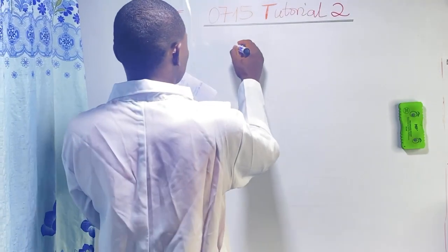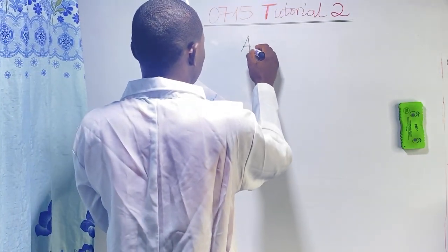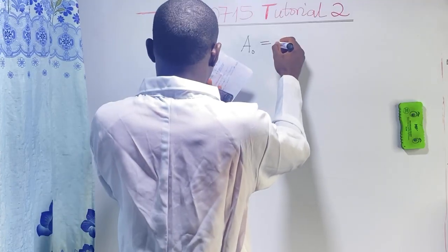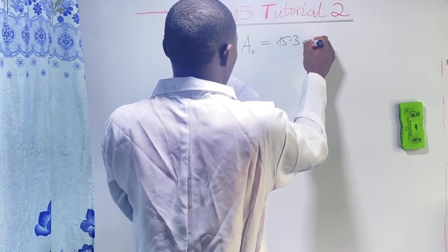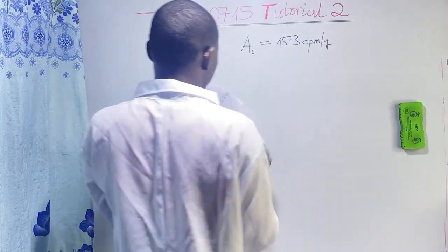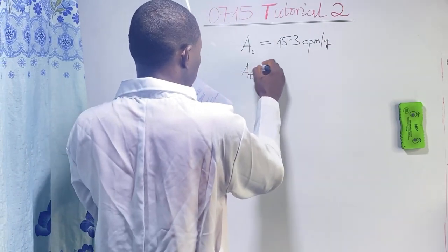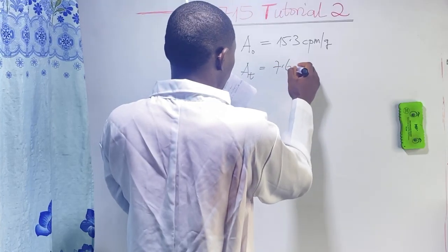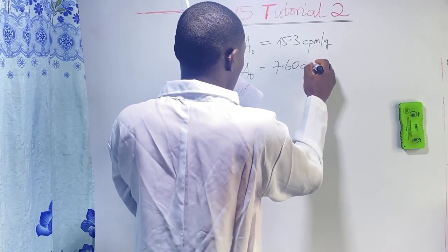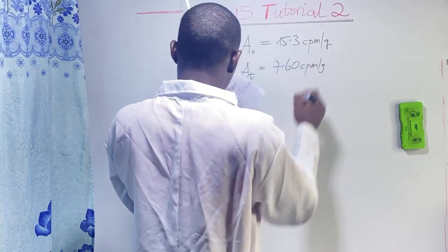So they've given us the initial count rate, or the initial activity, which is 15.3 counts per minute per gram, and they've given us the activity after the age, which is 7.60 counts per minute per gram.